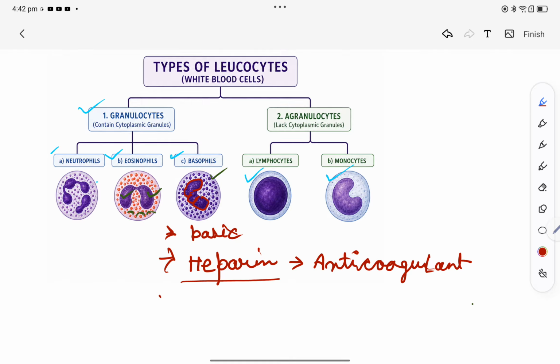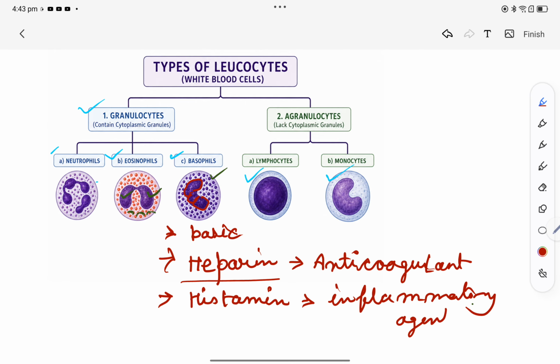Fine. And it also has histamine in the cytoplasm, which is an inflammatory agent. They function in allergic reaction. Their main purpose is to respond in allergic reaction.